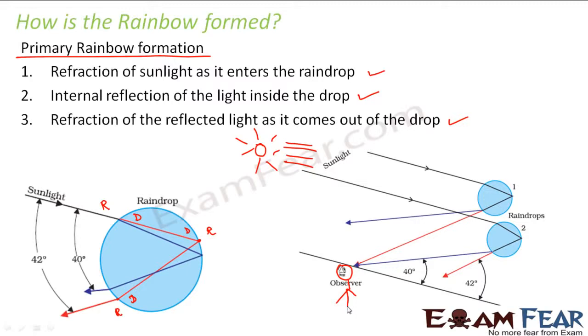Then he will be able to see this light, because if the observer is facing the sun, the formation of the rainbow takes place at his back, so he will not be able to see it. Therefore, a rainbow is seen only when half the sky has the sun shining, because if the sun is not shining, there will be no sunlight, right? And the other half of the sky needs some rain, so that raindrops are there, because we need both sunlight as well as raindrops for the formation of a rainbow.